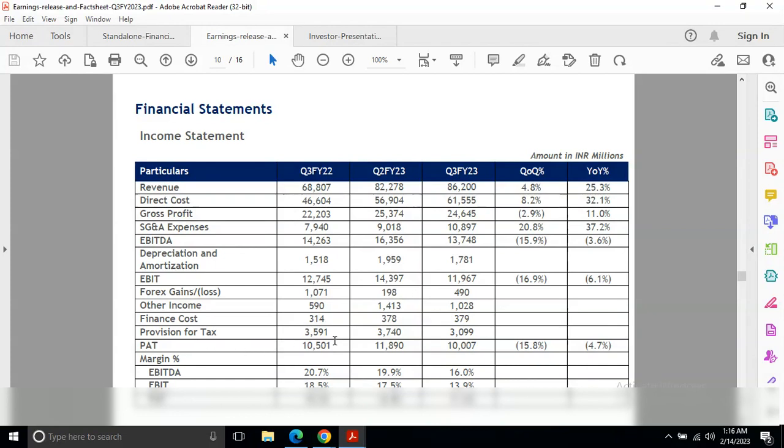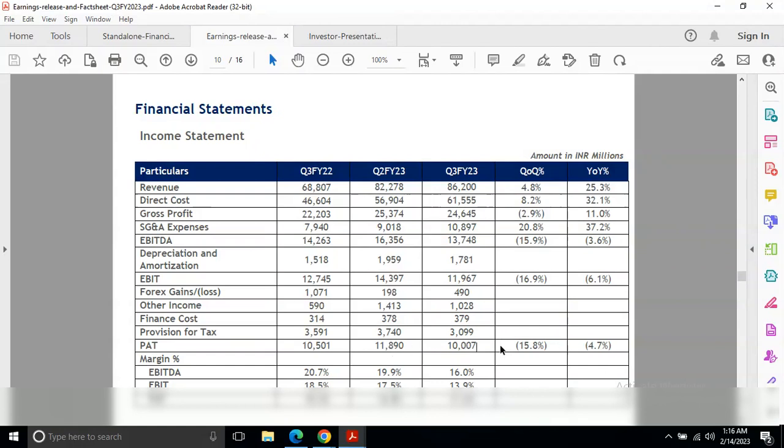Now the PAT, profit after tax. This is the actual profit the company has earned. In the last quarter it was 11,890, in quarter 3 of financial year 22 it was 10,501, and this time it's 10,007.